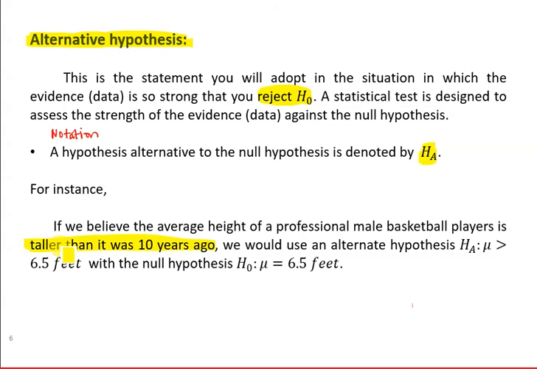Now we are saying that earlier it was less, now it is more, so we assume the alternative hypothesis. Now for taller we use greater than. Mu A is greater than 6.5 feet, and the null hypothesis we already saw, it is 6.5 feet.